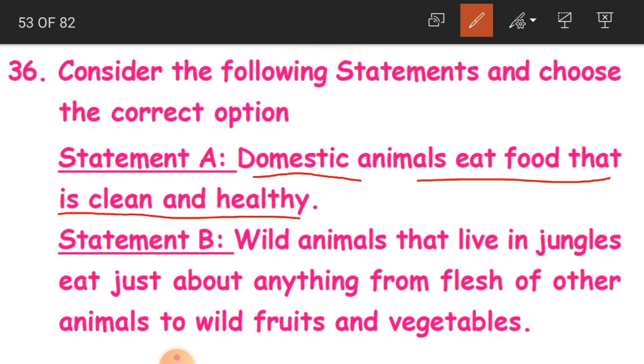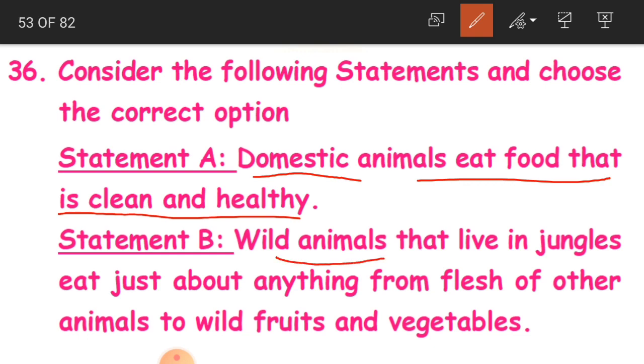So what are all the animals we are going to adopt at our houses? They live along with us, like our pet animals, maybe dog, cat, cow, all that. All which are going to live with us and which are adopted by us are domestic animals.